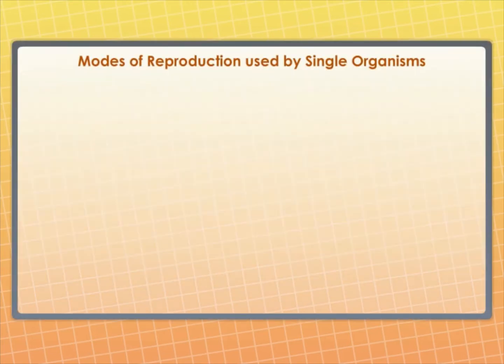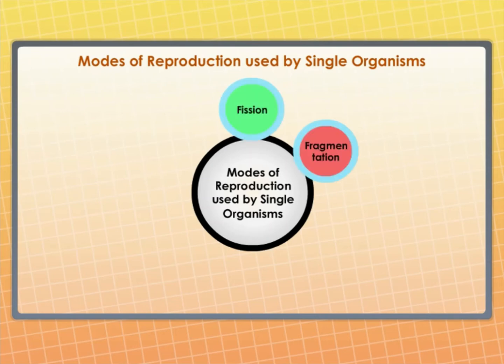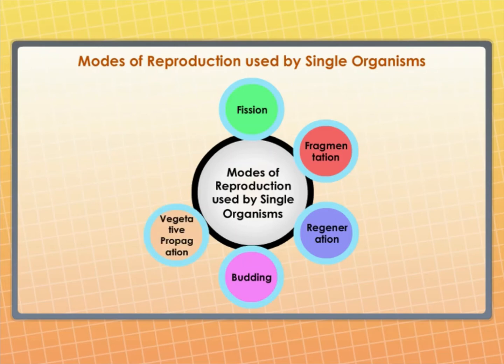Modes of reproduction used by single organisms. The modes by which various organisms reproduce depend on the body design of the organism. Basically, there are 6 modes of reproduction by single organisms. They are fission, fragmentation, regeneration, budding, vegetative propagation, and spore formation.